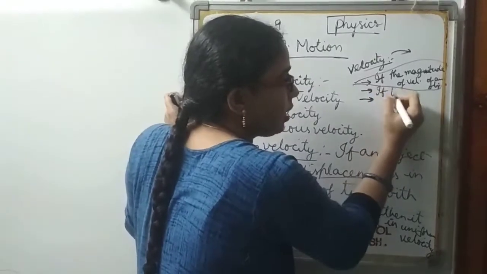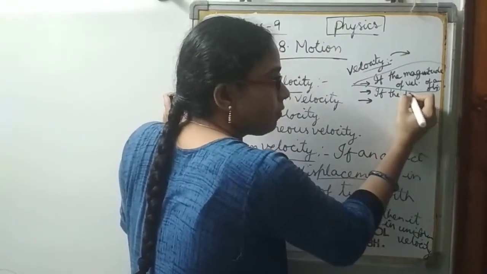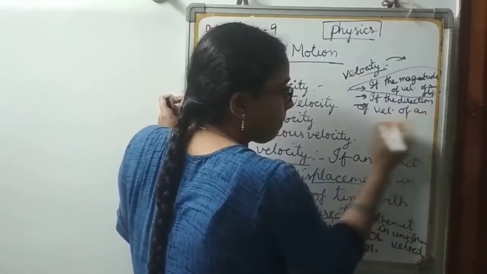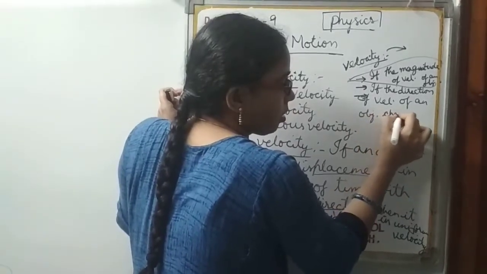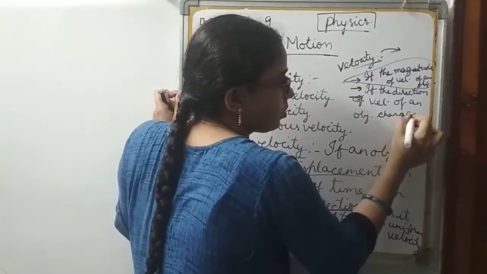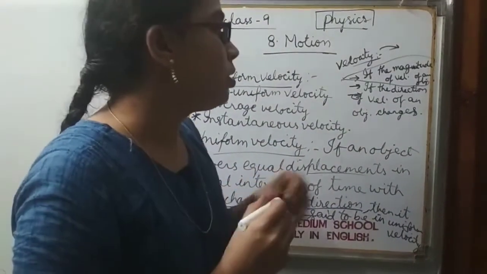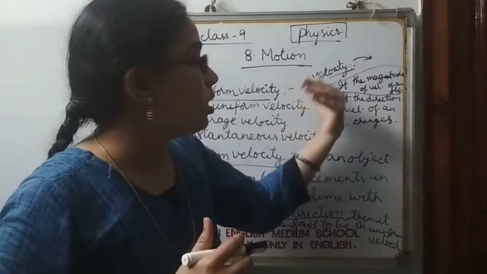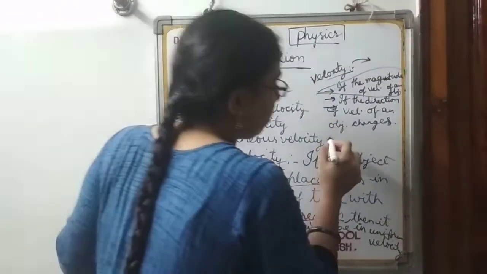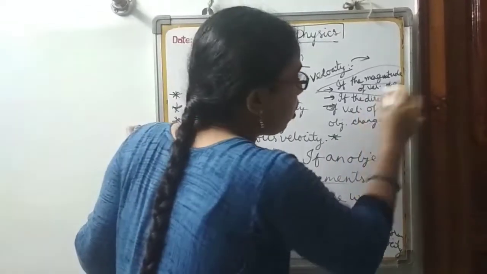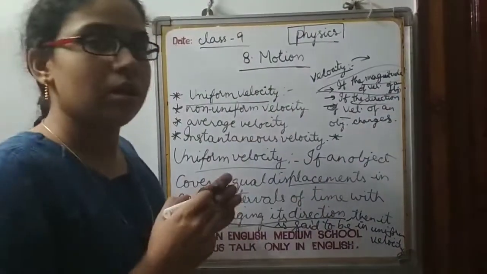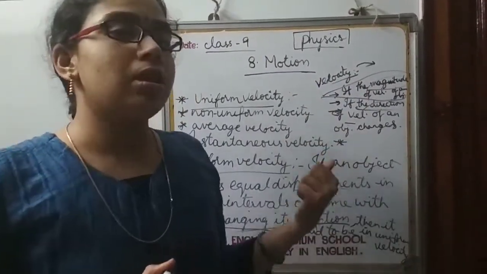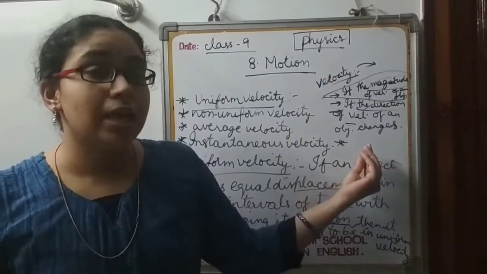The second case is if the direction of velocity of an object changes, then also that object is said to have changing velocity. And the third case is change in both magnitude and direction of the velocity of an object. In these three cases we can consider an object to possess change in velocity.